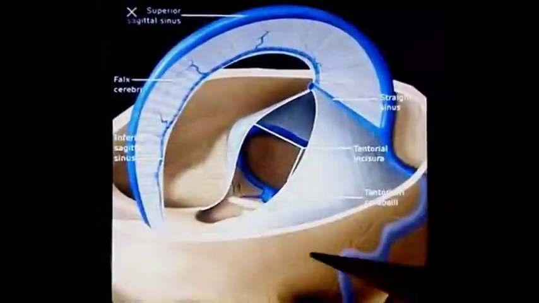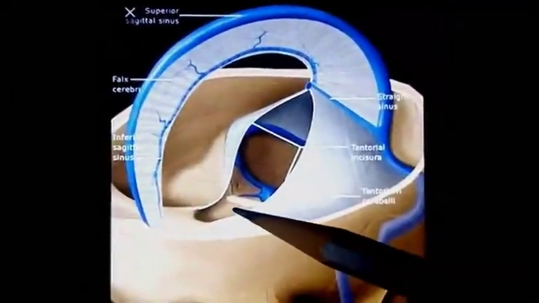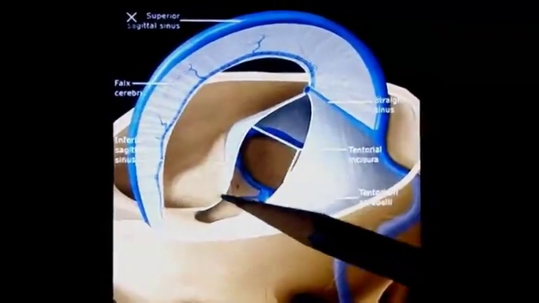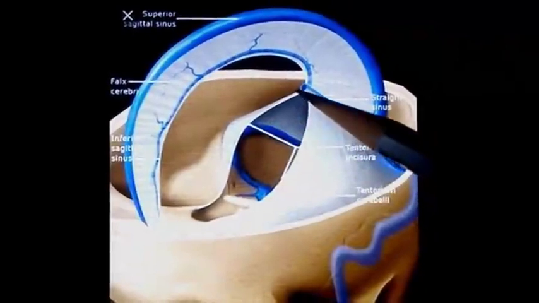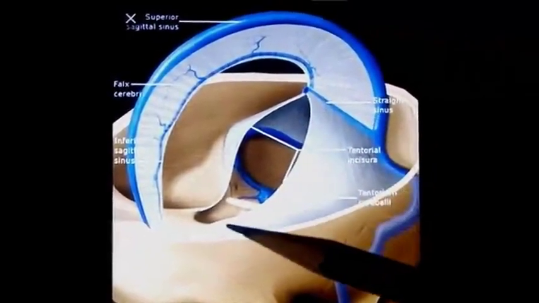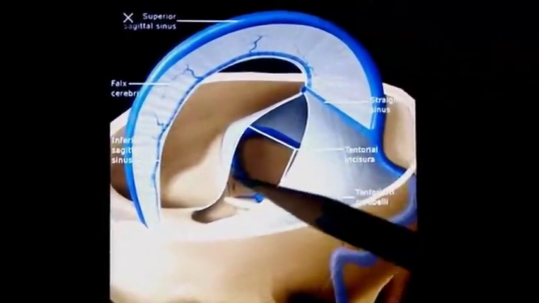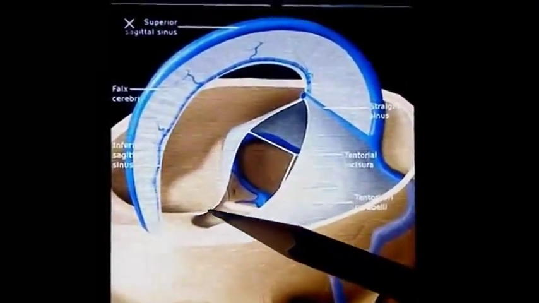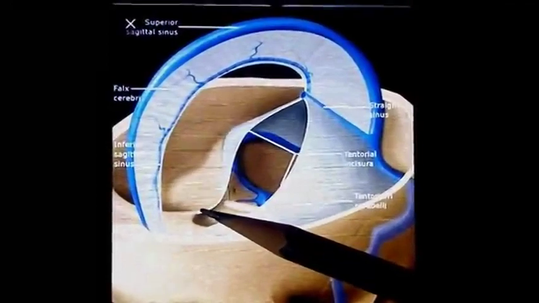Tentorium cerebelli has an attached margin and a free margin. The anterior free margin is U-shaped and it is free. The ends of the U are attached anteriorly to the anterior clinoid process.